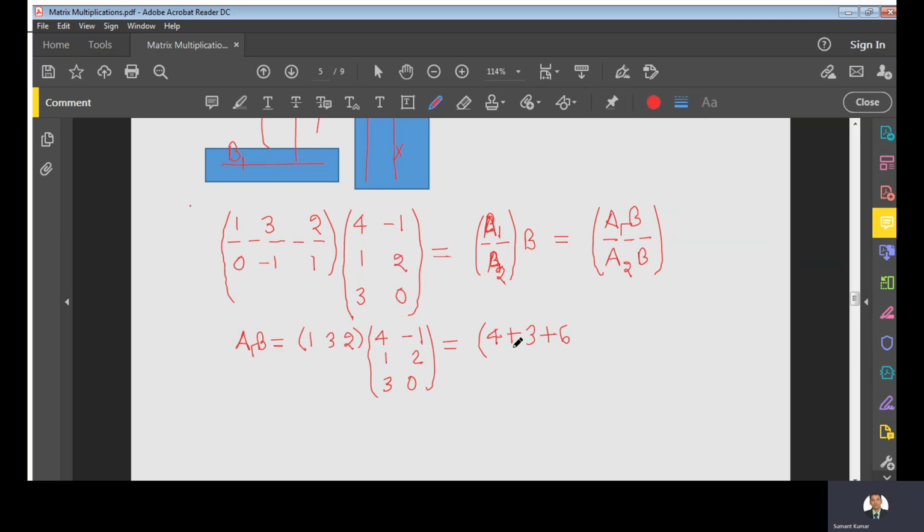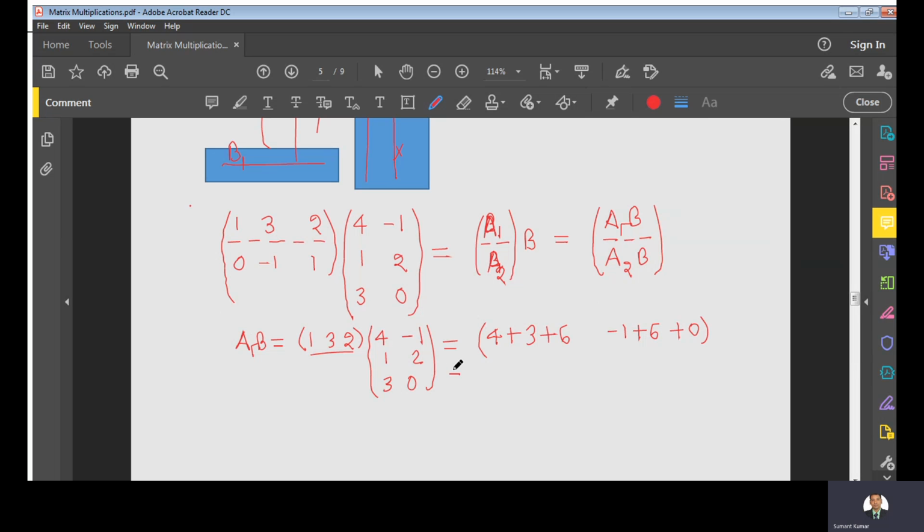This is the first element of this product. To find the second element, we take the dot product of this row with the second column, so here I am getting minus 1 plus 6 plus 0.